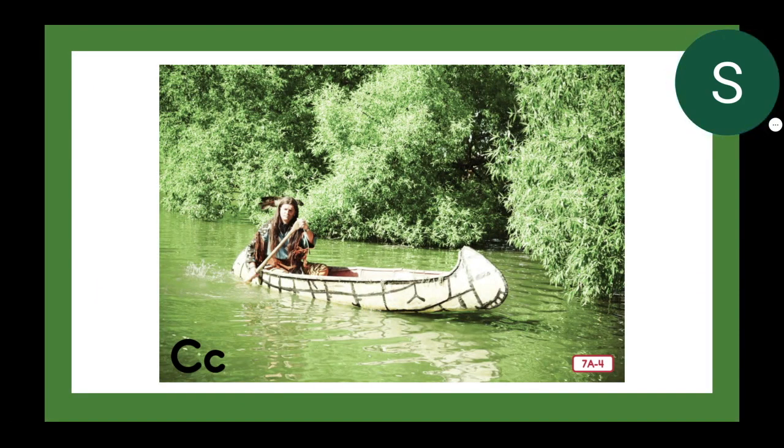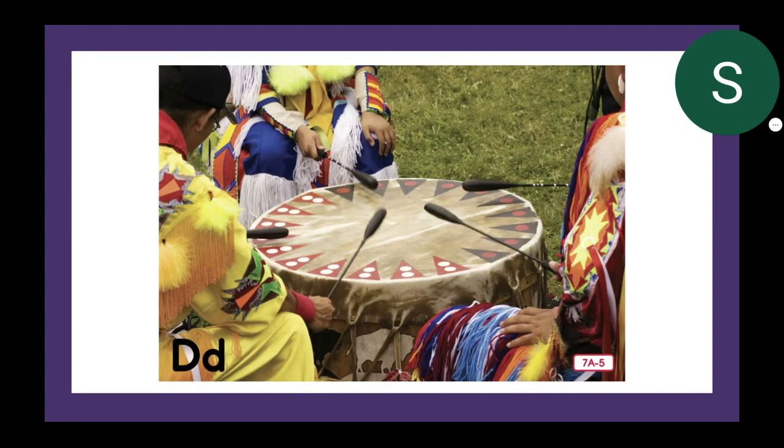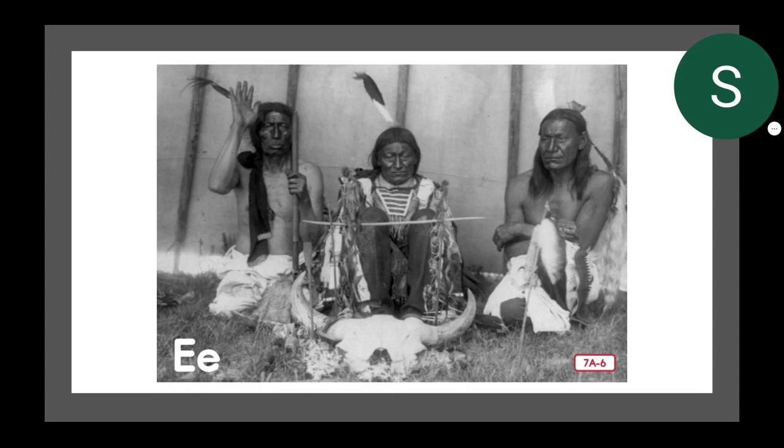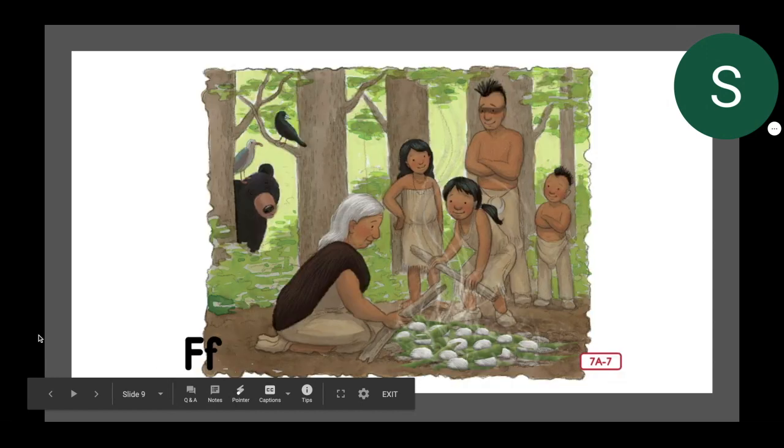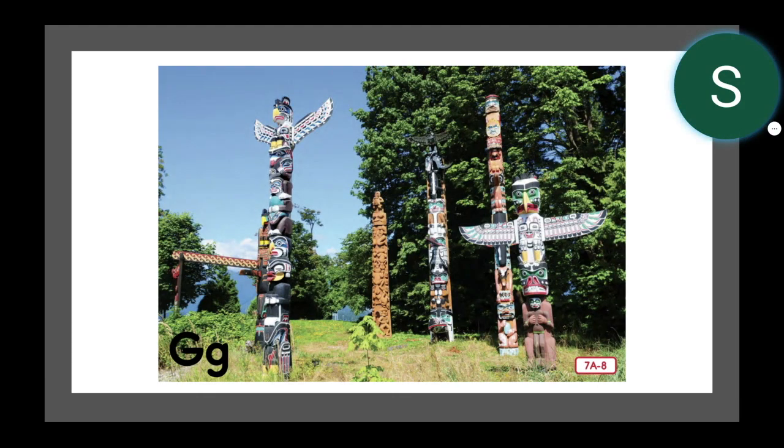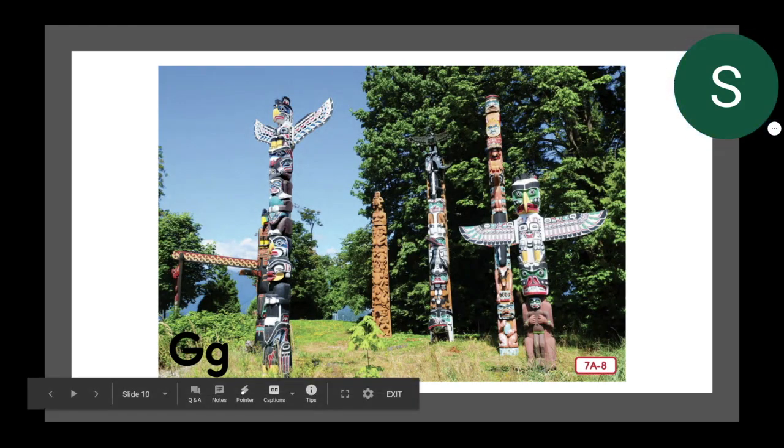C is for canoes that drifted on silent rivers. D is for drum songs sung long ago. E is for elders who led their tribe in prayer. F is for feasts made up of clams and corn. G is for great tales told with totem poles.